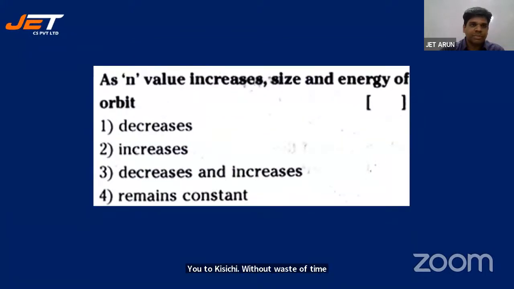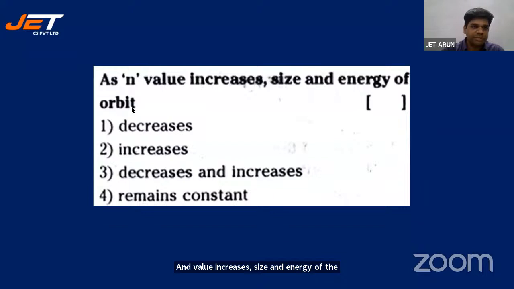Let's look at the next one, students. As n value increases, size and energy of orbit decreases, increases, decreases, and increases, remains constant. N value increases, size and energy of the orbit.